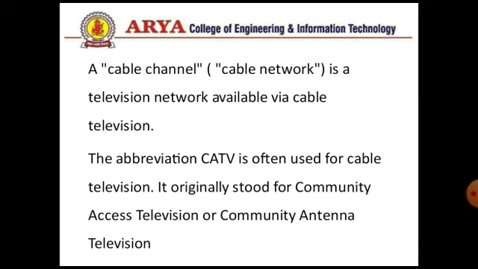A cable channel or cable network is a television network available via cable television. The abbreviation CATV is often used for cable television, and it originally stood for community access television or community antenna television. So it has two different full forms.